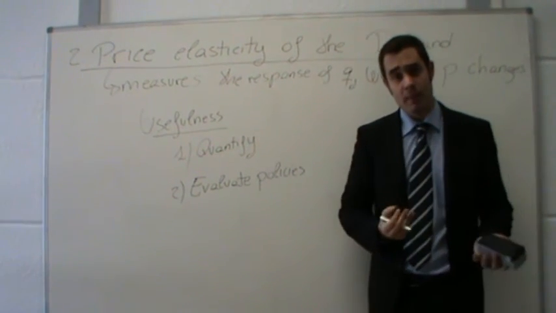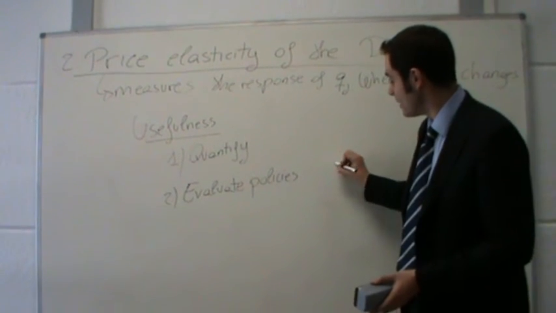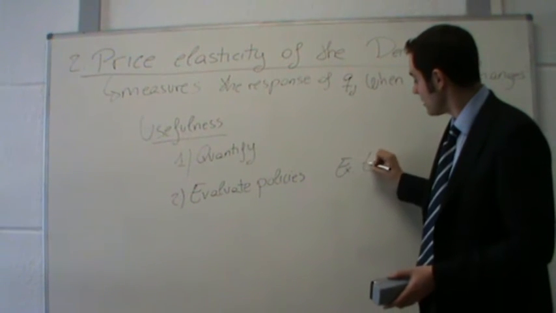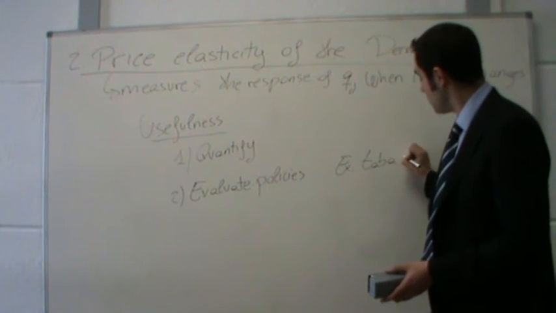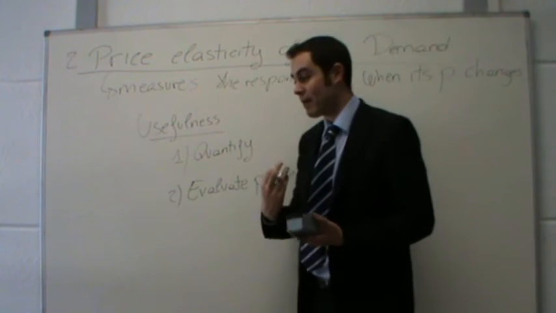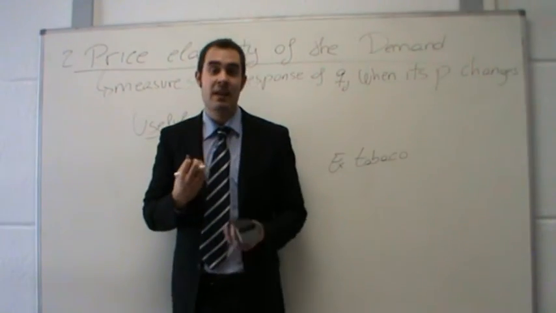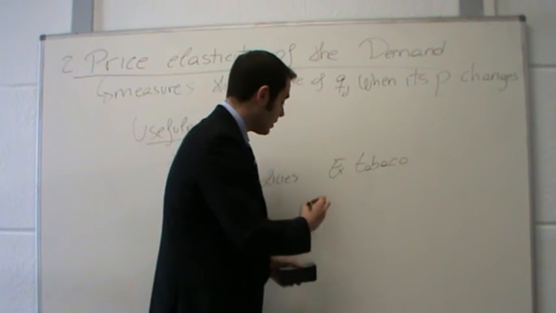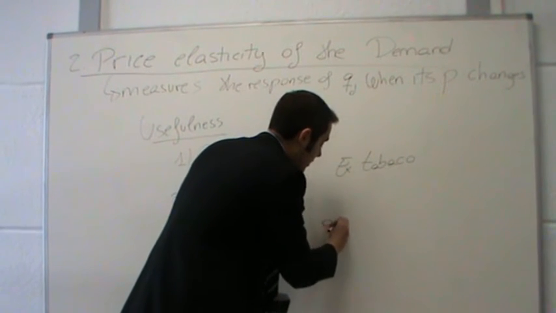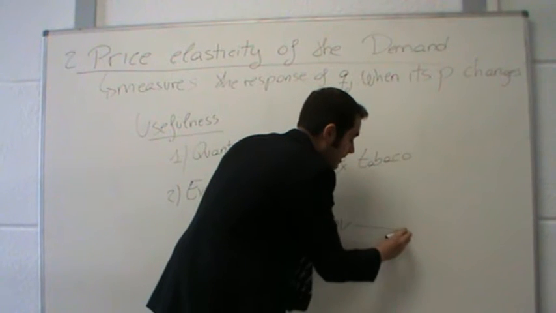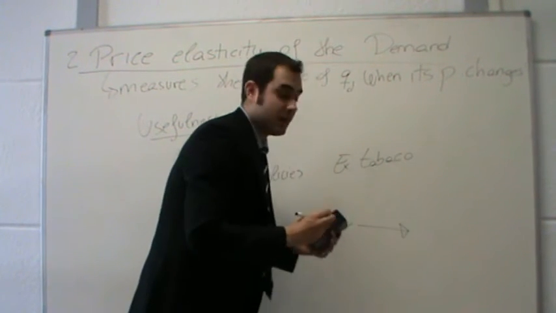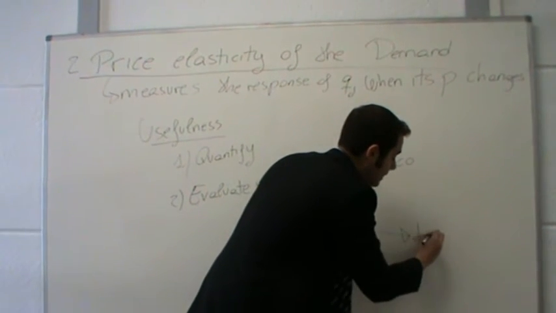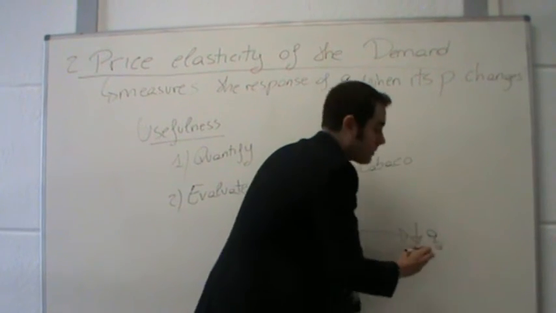Let's give an example of a policy, one related to tobacco. You know that the consumption of tobacco is bad for our health. Then the government could think of a measure to reduce the consumption of tobacco. So the government could have the objective of reducing the quantity demanded of tobacco.